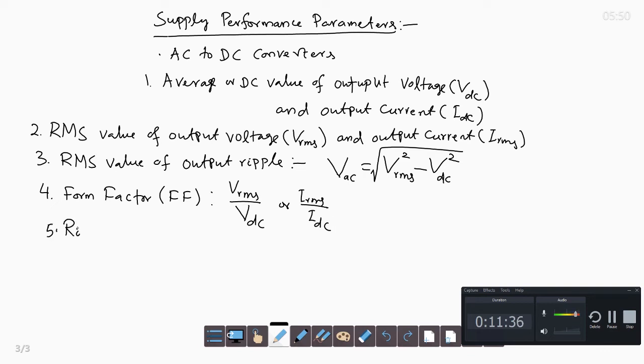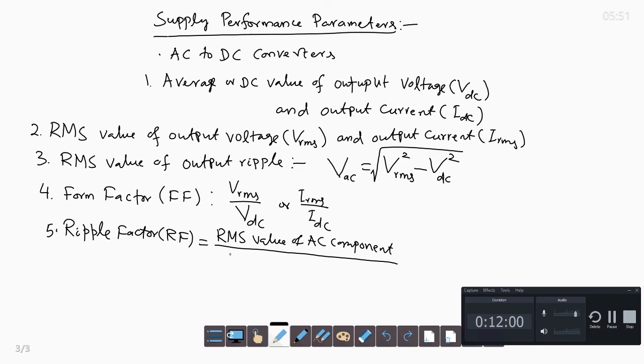Then another one is ripple factor. It is the RMS value of the AC component divided by the DC component, I mean the average value of the DC component. These DC and AC components refer to voltage or current. The RMS value of the AC component is VAC and the DC component is VDC.